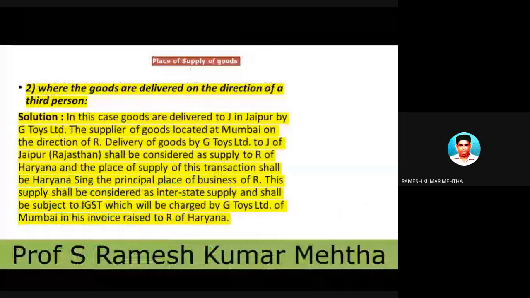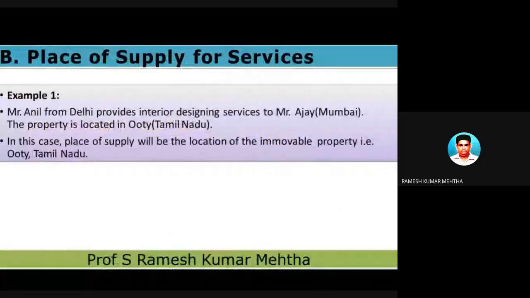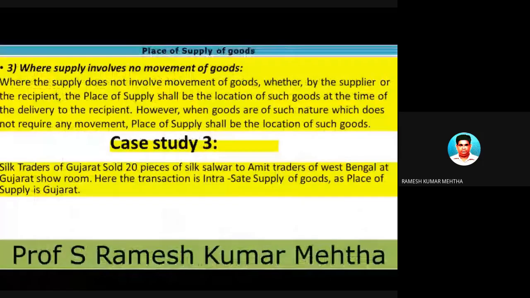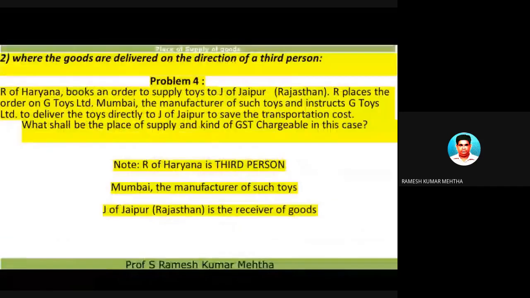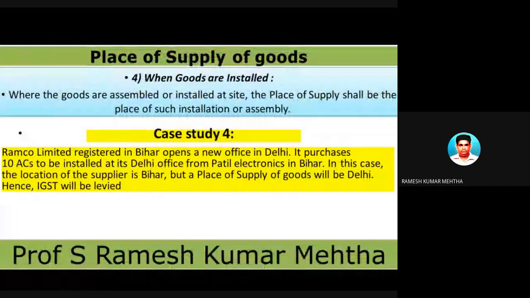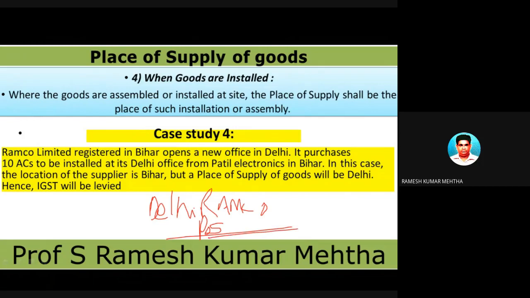Now let's go to that particular slide and find the solution. So the answer is the place where the goods are installed or assembled. The goods are assembled at the Delhi office of Ramco, so that is the place of supply. Wherever the goods are installed, that is called the place of supply.